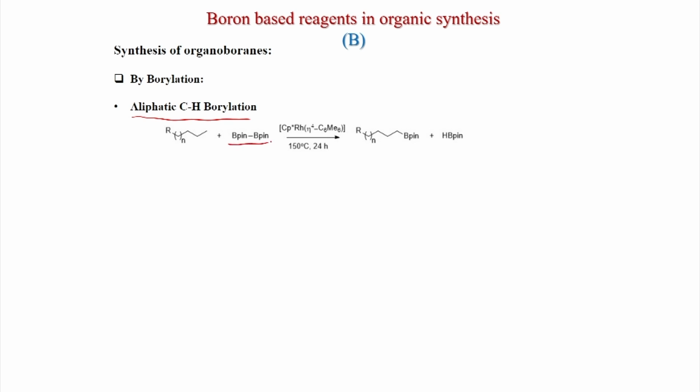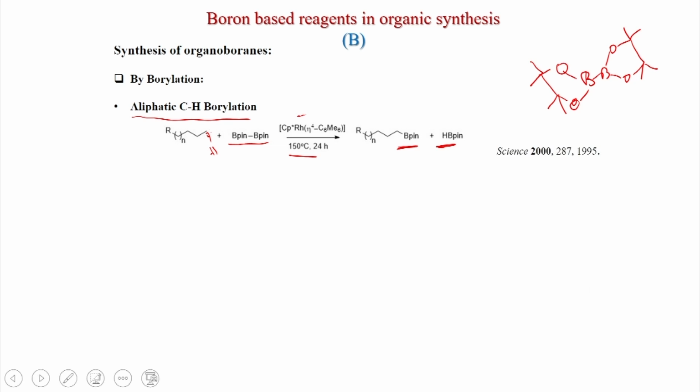And if you use this one, which is this Bpin, and this is the long chain alkane, and here with this Cp star rhodium catalyst, 150 degree centigrade, after 24 hours you get the terminal carbon atom borylated, that is the terminal CH. Here one CH is replaced by Bpin, and this is the byproduct H-Bpin. This was published in Science.